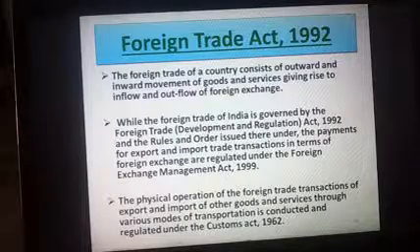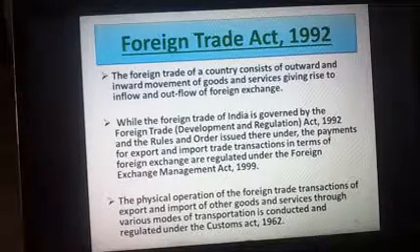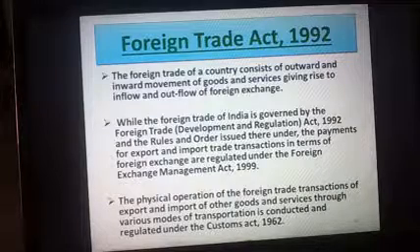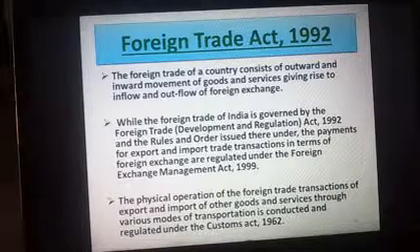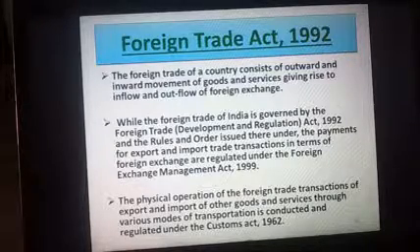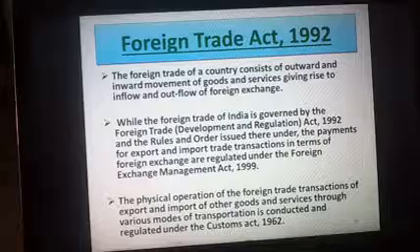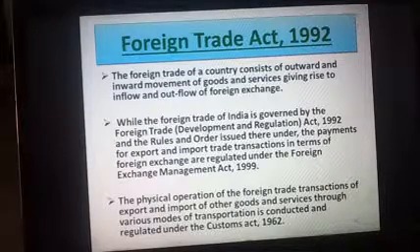The foreign trade of India is governed by the Foreign Trade Development and Regulation Act 1992, and the rules and orders issued under it. The payments for export and import trade transactions, very important in terms of foreign exchange, are regulated by FEMA, the Foreign Exchange Management Act, 1999. The physical operation of foreign trade transactions of export and import of goods and services through various modes of transportation is conducted and regulated under the Customs Act, 1962.